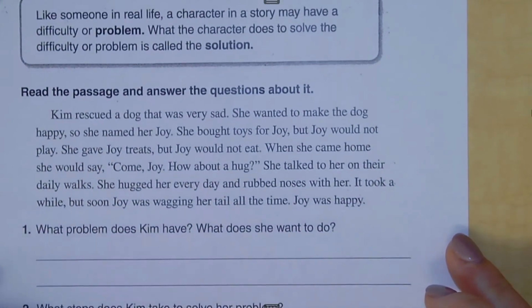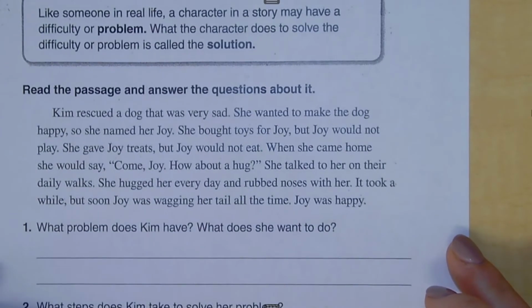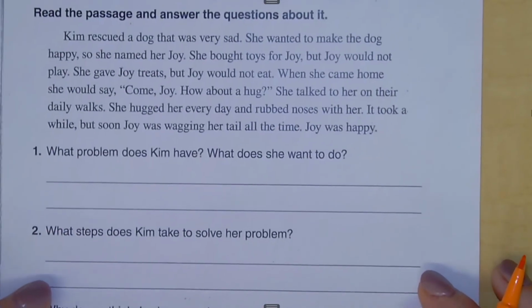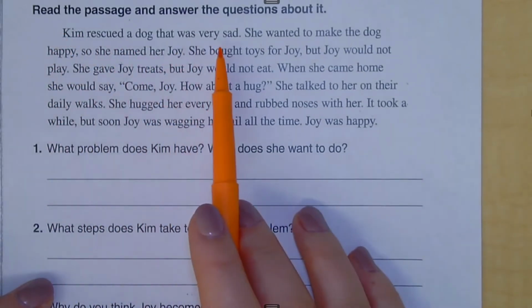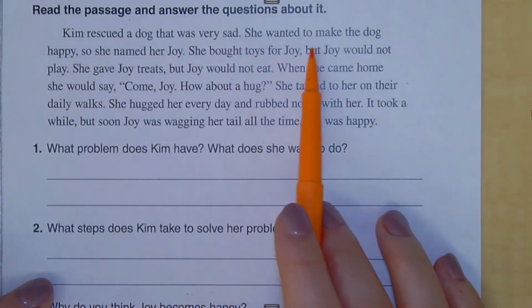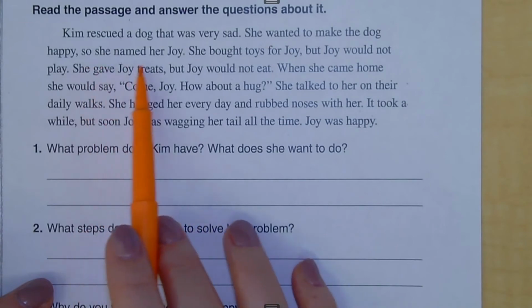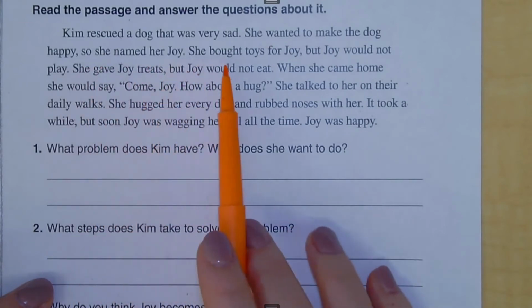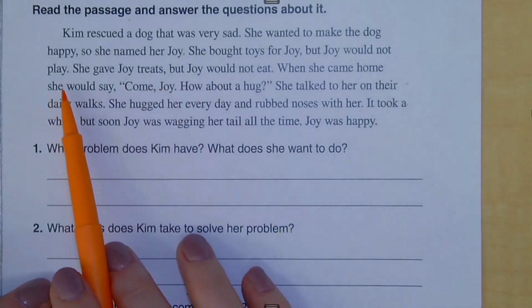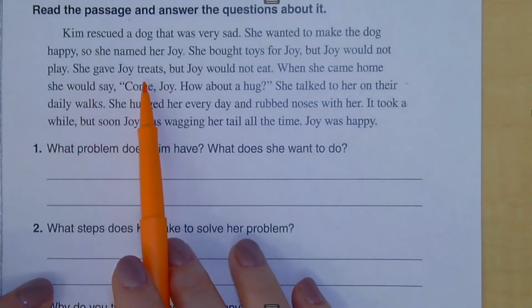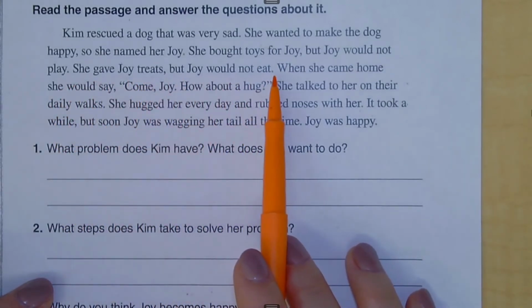Like someone in real life, a character in a story may have a difficulty or problem. What the character does to solve the difficulty or problem is called the solution. Kim rescued a dog that was very sad. She wanted to make the dog happy, so she named her Joy. She bought toys for Joy, but Joy would not play. She gave Joy treats, but Joy would not eat.